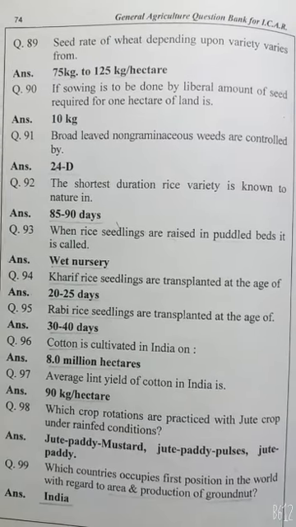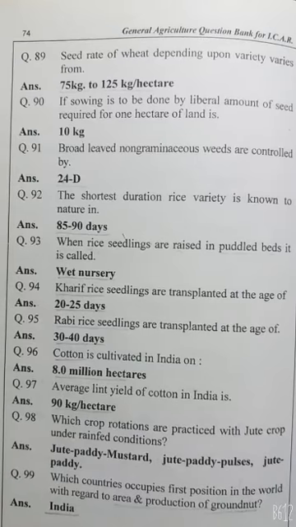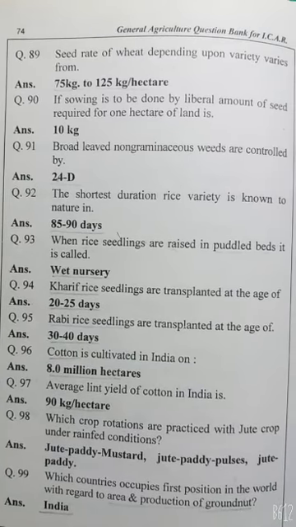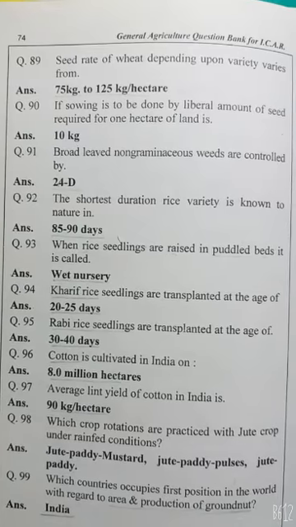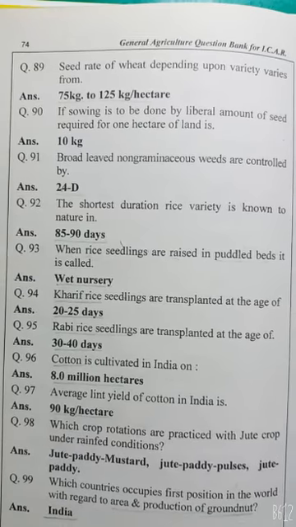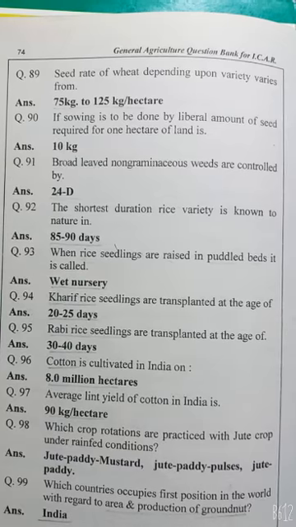Kharif rice seedlings are transplanted at the age of 20 to 25 days. Rabi rice seedlings are transplanted at the age of 30 to 40 days. Cotton is cultivated in India on more than 8 million hectares. Average yield of cotton is 90 kg per hectare.